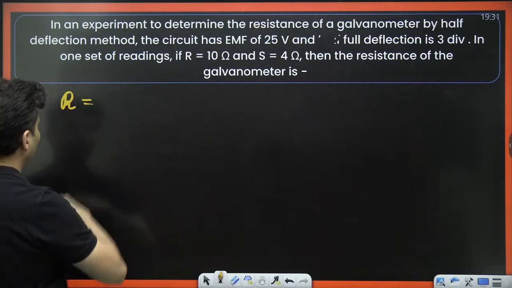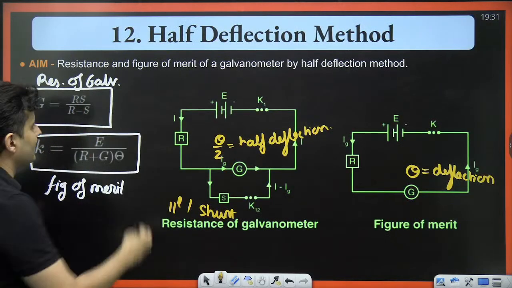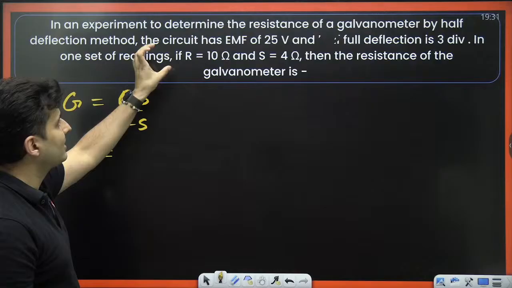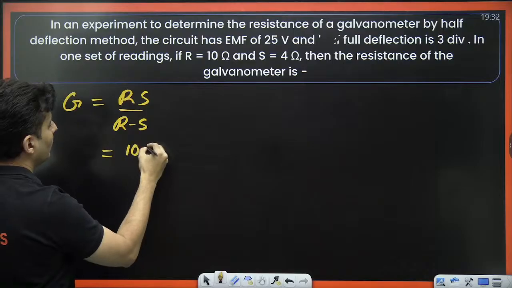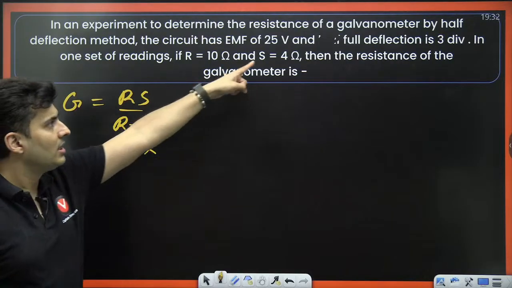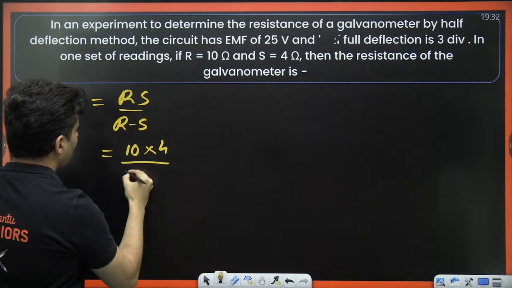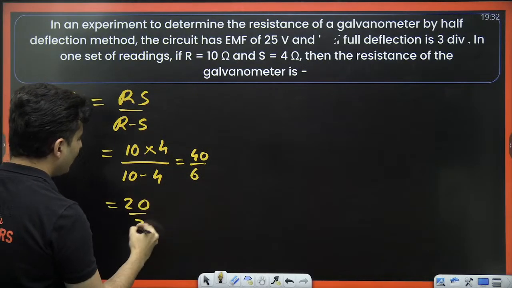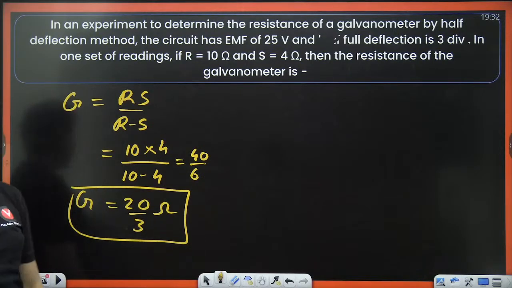Resistance of the galvanometer, I'll just use the G symbol. What is that formula? It is Rs by R minus S. What is the resistance which is added separately? That is 10 ohms. What is the shunt resistance? The shunt resistance is this parallel resistance, given to be 4 ohms. So 4 times 10 by 10 minus 4. So it will be 40 by 6, which is 20 by 3 ohms. That is the galvanometer resistance. We found that out. 20 by 3. Very nice. But that's not all.